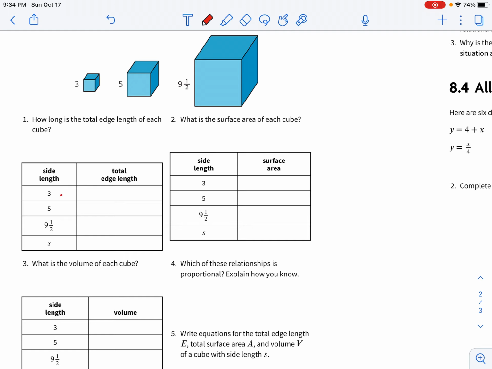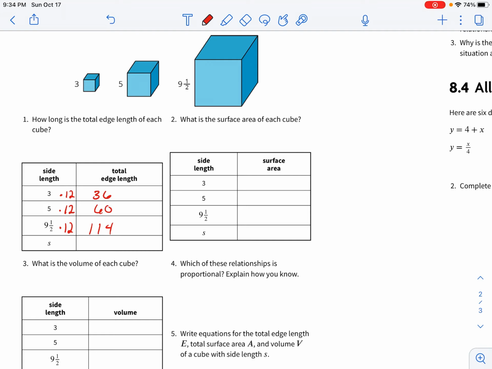Well, 3 times 12 is going to equal 36. 5 times 12 is going to be 60. 9 1/2 times 12 is going to be 114. 12 times 9 is 108, and then half of 12 is 6, so 108 plus 6 is going to be 114.